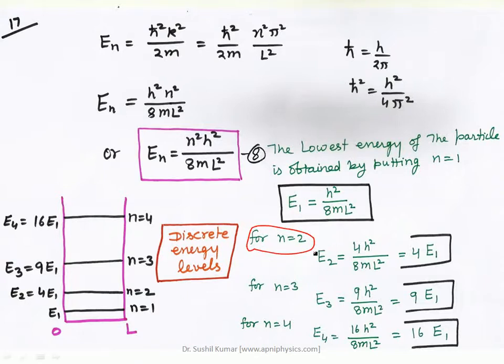So if one asks you to find the first excited state energy of a free electron or free particle, then you have to put n is equal to 2, and for the second excited state n is equal to 3, right? So E1 is the ground state.